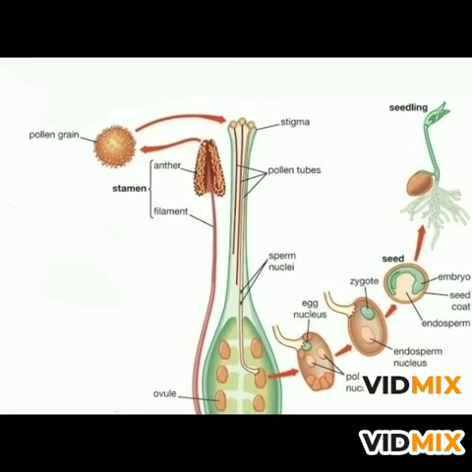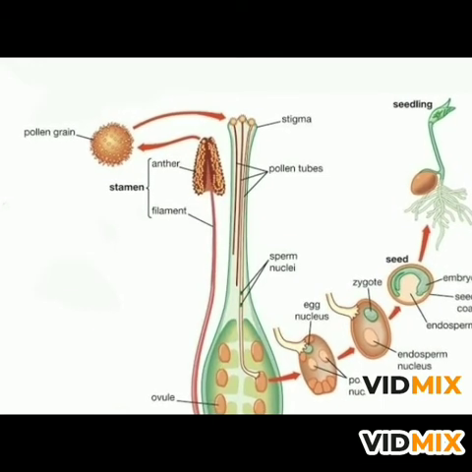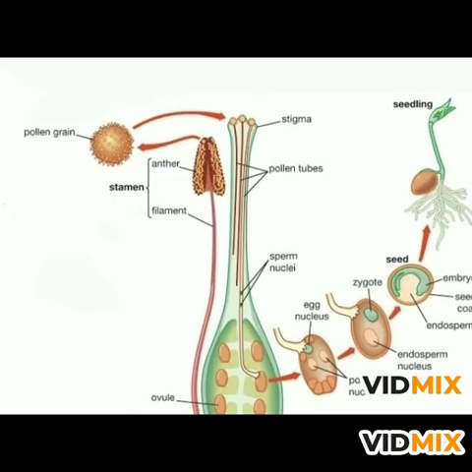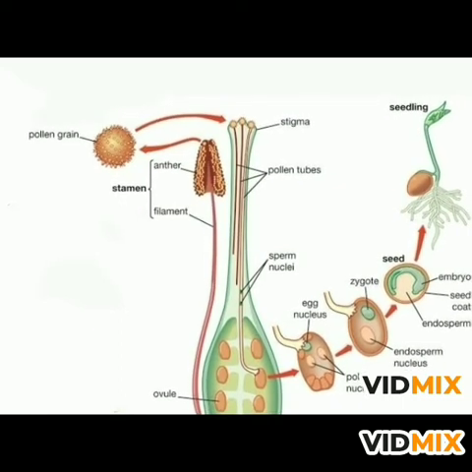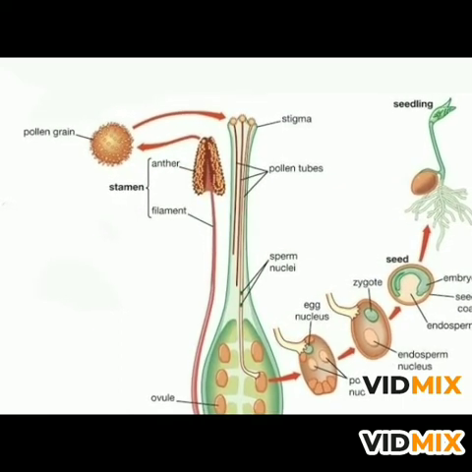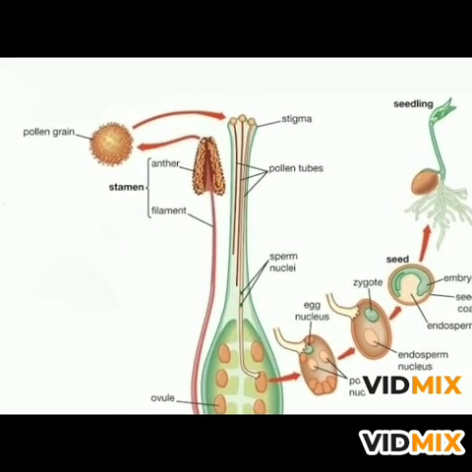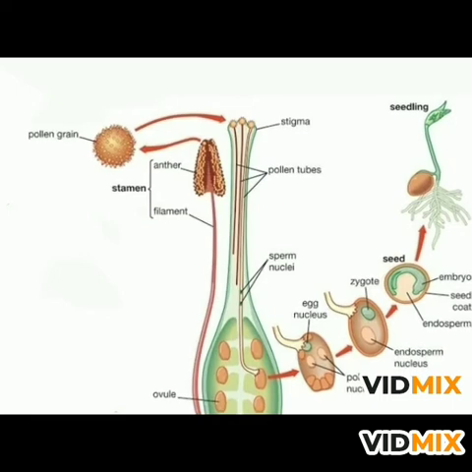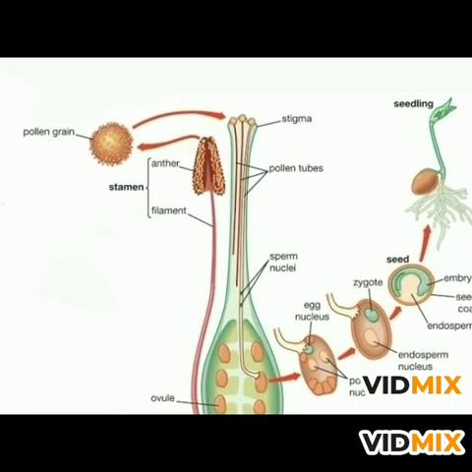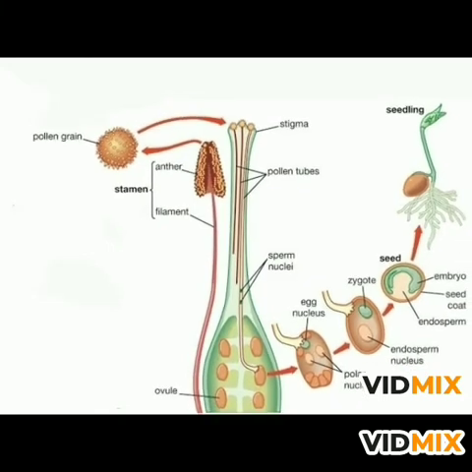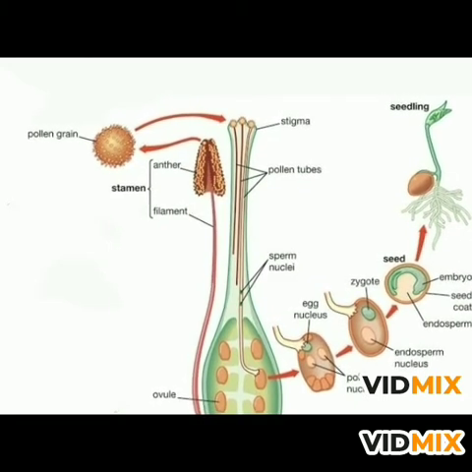The second sperm nucleus from the pollen tube fertilizes the 2 polar nuclei of the central cell. It's a union of 3 nuclei, so it's called triple fusion. These 3 nuclei develop into the endosperm, and it gives nourishment to the developing embryo later. The ovary seen outside the ovule becomes the fruit in future.